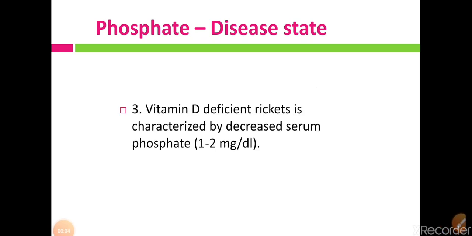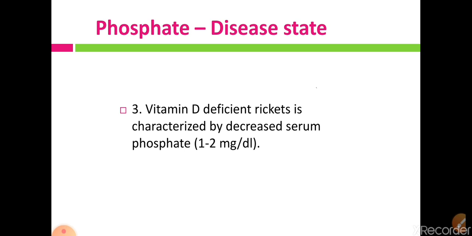Now third, vitamin D deficient rickets is characterized by decreased serum phosphate, that is 1 to 2 mg per deciliter. Vitamin D plays an important role in phosphate absorption from the GI tract, and when there is a vitamin D deficiency, phosphate absorption from the GI tract decreases.